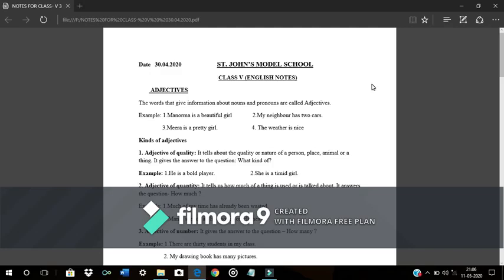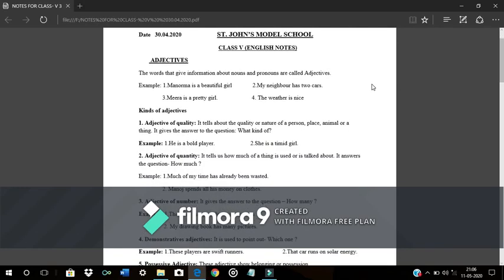Now, kinds of adjectives. First one is adjective of quality. It tells us the quality or nature of a person, place, animal, or a thing. It gives the answer to the question what kind of. This adjective of quality is also known as descriptive adjective. Next, second one is adjective of quantity. It tells us how much of a thing is used or is talked about. It answers the question how much.